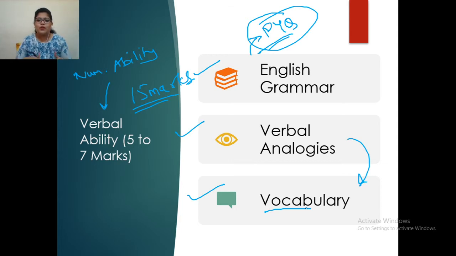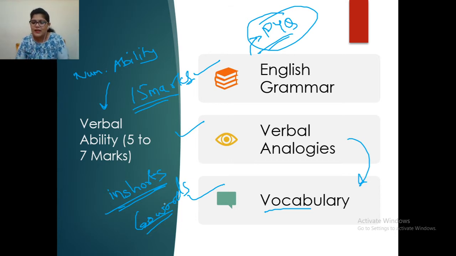I have already suggested an app called InShorts. Each news item there is only 60 words, but the vocabulary used is very good. So if you read news daily, or read some articles daily, that will increase your vocabulary and your new words. You can see their meaning in Google Dictionary, understand it, and write it down, and it will definitely help you.